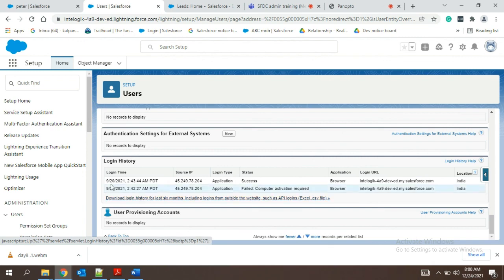Correct. This was the last login. But just now I logged in, and that is caught in my login history. That means I tried to log in as Tom into Tom's user, but not the real Tom. Okay.